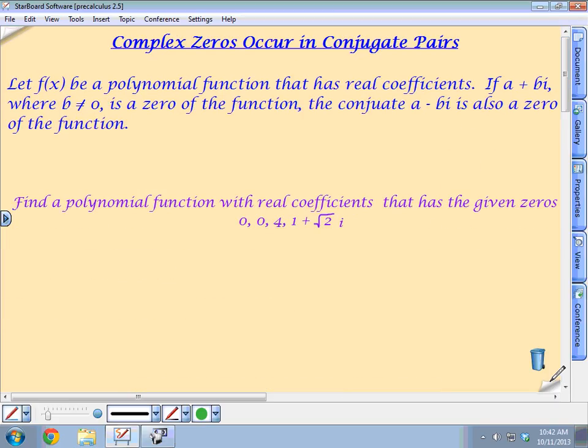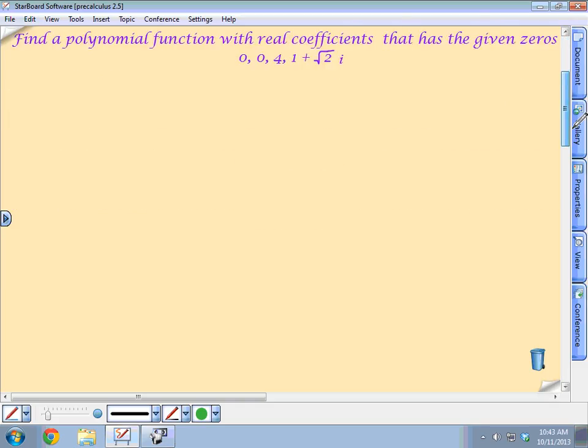The next part says complex zeros occur in conjugate pairs. So if f of x is a polynomial function that has real coefficients, and a plus bi, where b is not equal to 0. If b was equal to 0, all you'd have was a real number, so this doesn't affect that. So if b is not 0, if you have a complex number with an imaginary part, then the conjugate a minus bi is also a 0 of the function. In other words, if a plus bi is one of the factors, then a minus bi also has to be a factor. So they have to come in conjugate pairs. All right, so we're going to use that fact to do this.